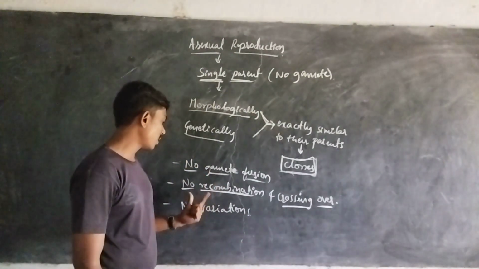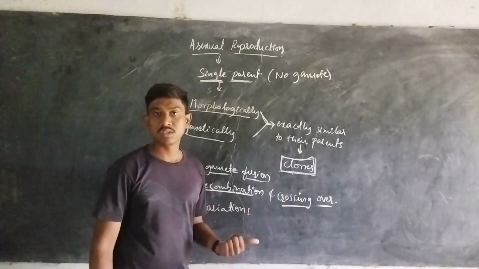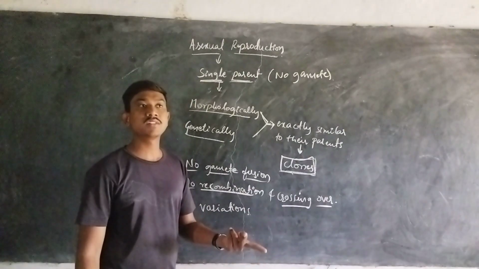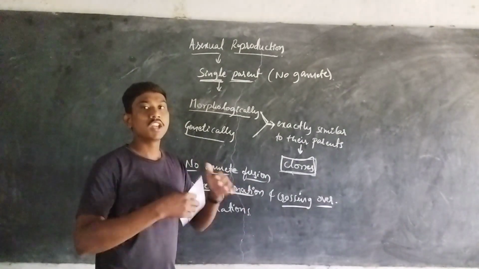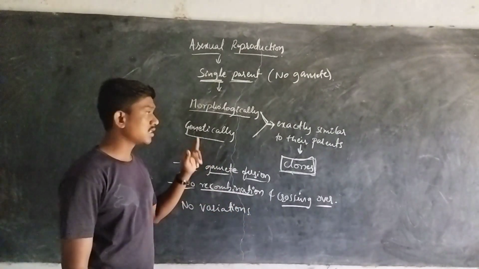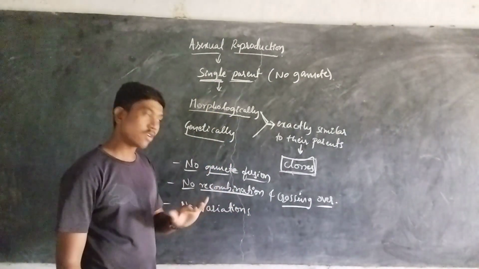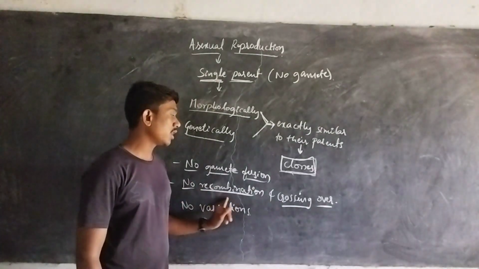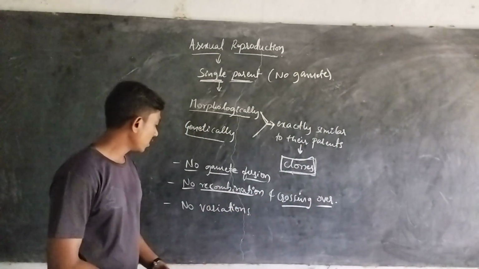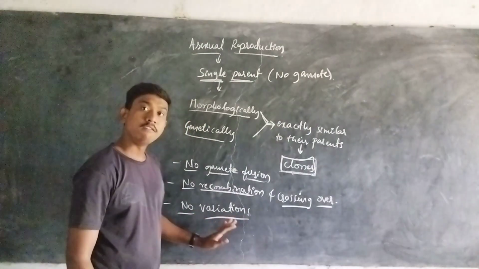For that reason, there is no recombination and no crossing over. If both male and female parents are involved, there is a chance of recombination and crossing over taking place. But in asexual reproduction, the single parent is responsible for the formation of the offsprings. So there is no recombination and no crossing over. We also observe that there are no variations.